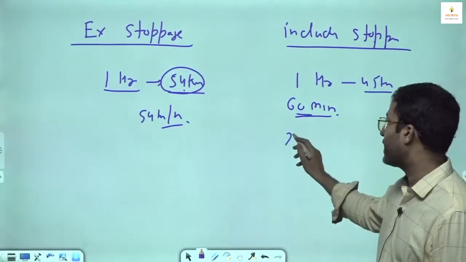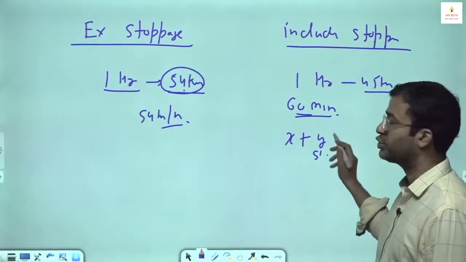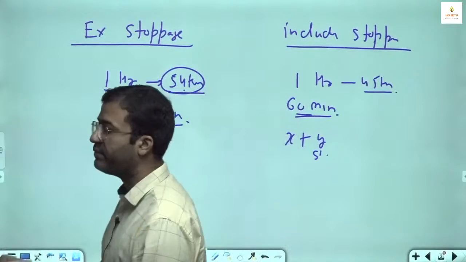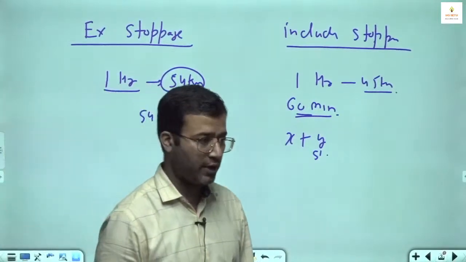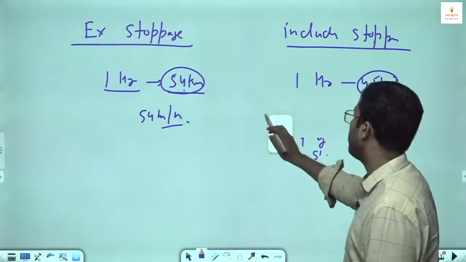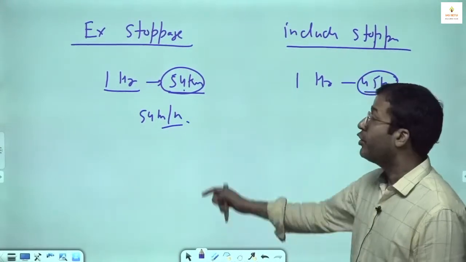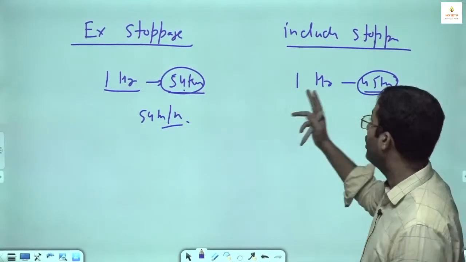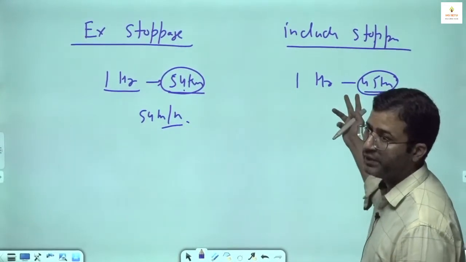It is running for X minutes, Y minutes is because of stoppage. ये जो बस है ये X मिनट रन कर रही है, Y मिनट स्टॉपेज की वजह से वेस्ट हो रहा है. So that's why it is able to cover only 45 kilometers. Now at a speed of 54 kilometer per hour, step number 2,